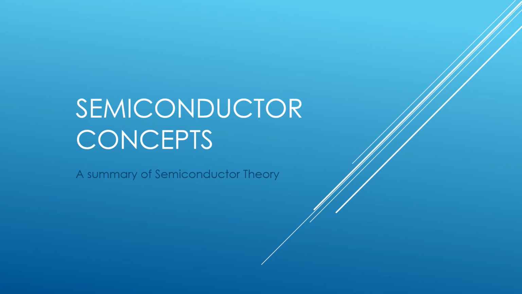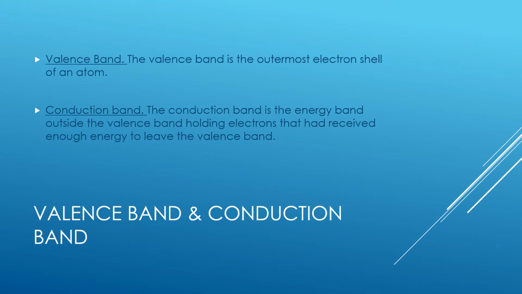Semiconductor Concepts, a summary of semiconductor theory. Valence band and conduction band. Valence band. The valence band is the outermost electron shell of an atom. Conduction band. The conduction band is the energy band outside the valence band, holding electrons that have received enough energy to leave the valence band.